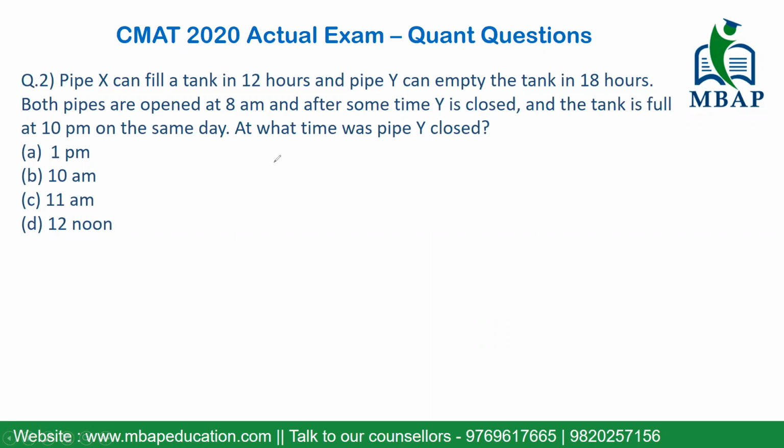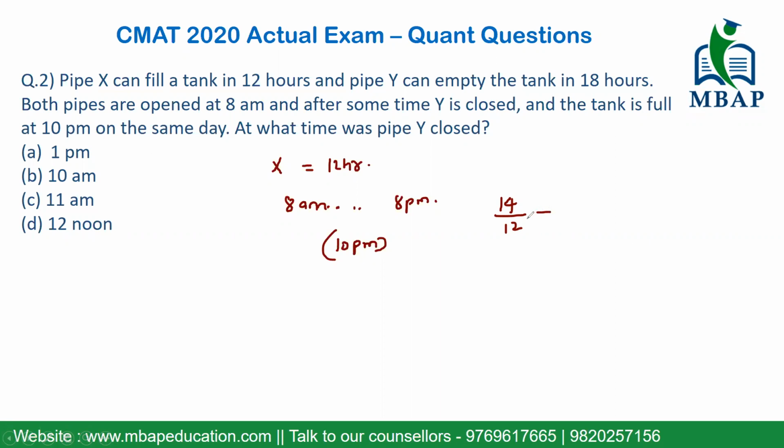Some of you will make unitary method equations to solve this, but that's not required. Let's look at the performance of X. It's been said X can fill up a tank in 12 hours. It started at 8 a.m. Ideally, the work should have been done by 8 p.m., but instead of 8 p.m., the work is now finished by 10 p.m. So X was open for 14 hours, and the amount of work done by X is basically 14 upon 12. Had it been 12 upon 12, the answer would have been 1.